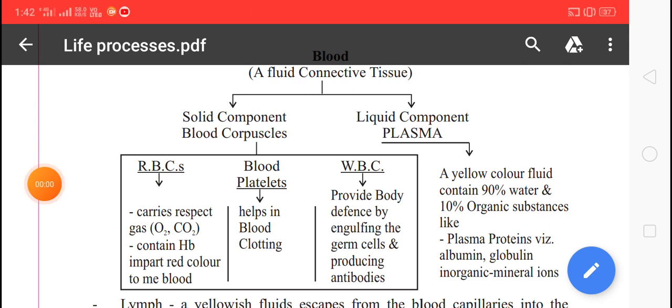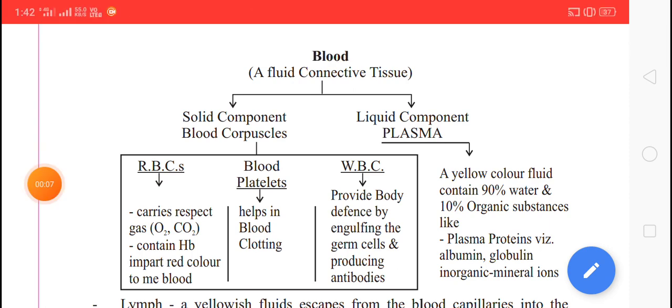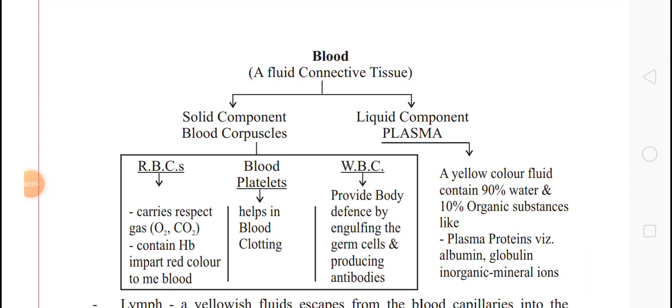Here we are going to discuss about blood. As you know that blood is a fluid connective tissue. So, what is the color of the blood? Absolutely, you will say the color of the blood is red.